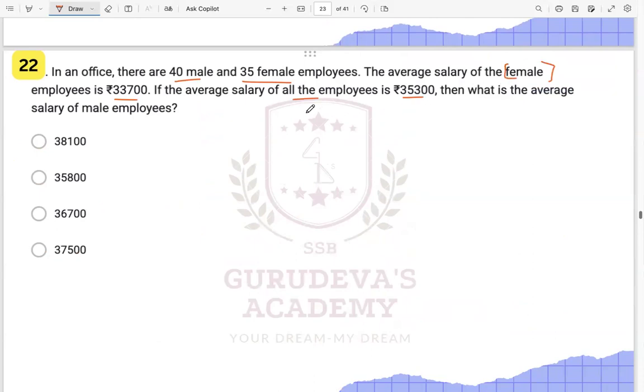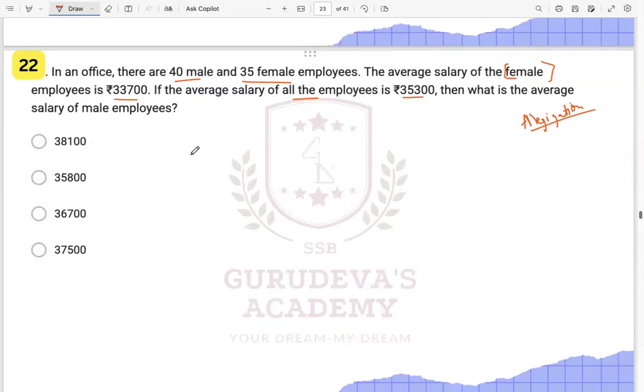So how do we find this particular thing? We can do it by this also, but the easier way of doing it is by solving it by allegation. We can solve it by allegation. In such questions, it is always better to use our allegation method.